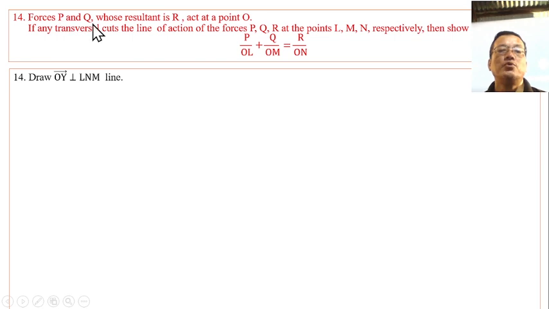Forces P and Q whose resultant is R act at a point O. If any transversal cuts the lines of action of the forces P, Q, R at the points L, M, N respectively, then show that P by OL plus Q by OM equals R by ON.